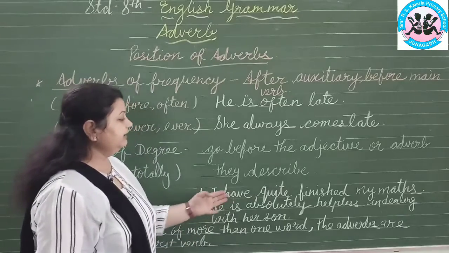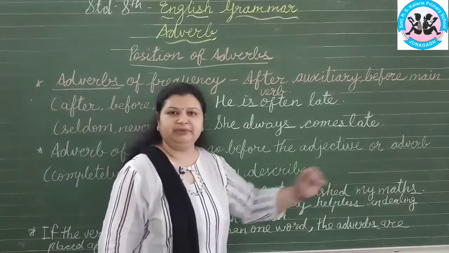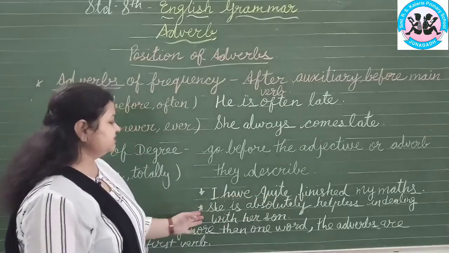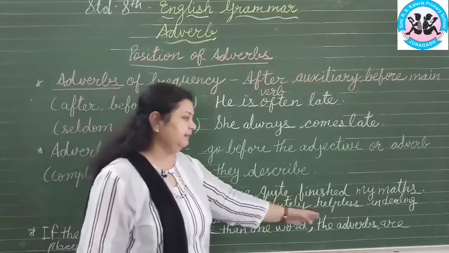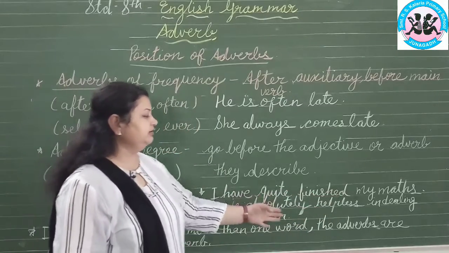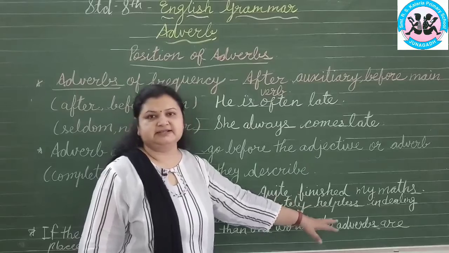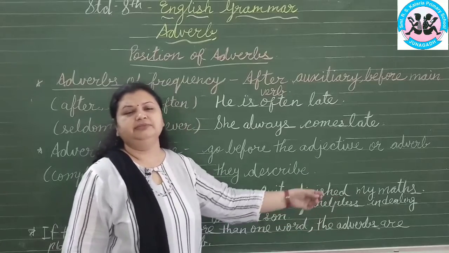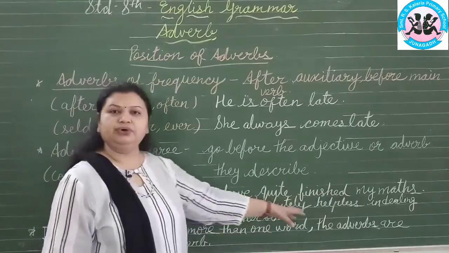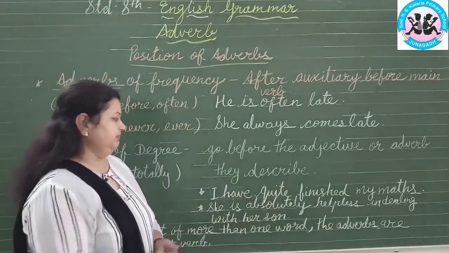Like, I have quite finished my maths. So here I placed quite. And second, she is absolutely helpless in dealing with her son. Now absolutely I used before helpless. Whatever adjective or adverb is given, we will place it before that. So we have to remember this.